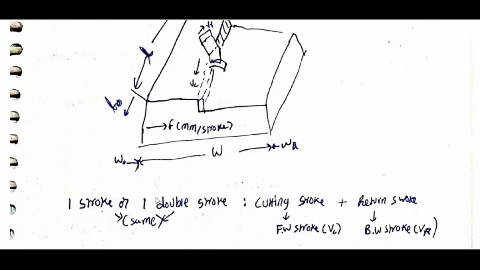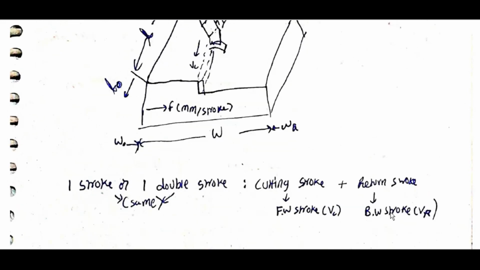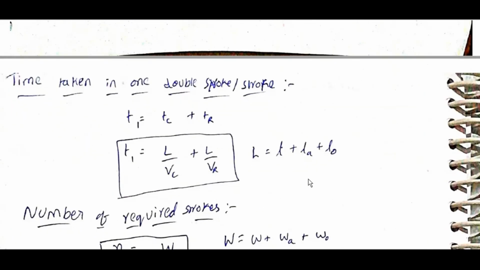One stroke or double stroke is the same: cutting stroke plus return stroke. Forward stroke Vc, backward stroke Vr. Time taken in one double stroke, T1, is equal to Tc plus Tr. T1 is equal to L by Vc plus L by Vr, where L is equal to L plus La plus Lo.